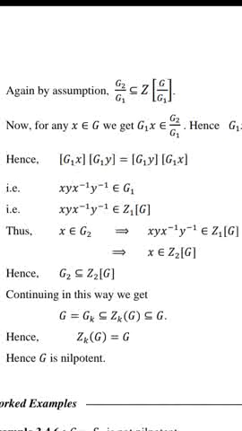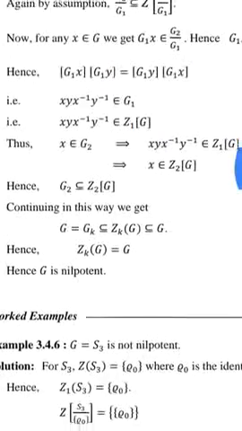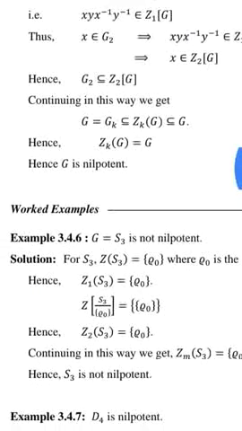And continuing in this way, G = Gk ⊆ Zk(G) ⊆ G. Hence Zk(G) = G and this proves that G is nilpotent.